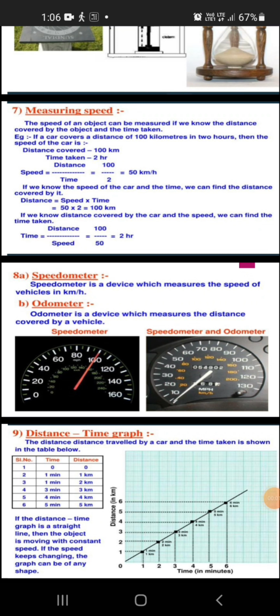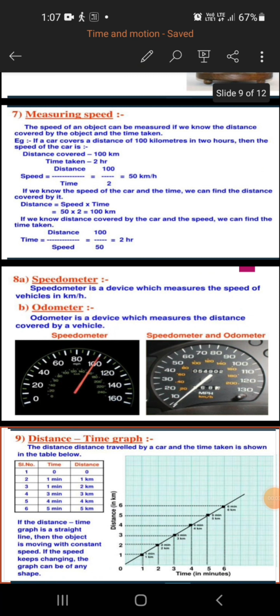So here we have learned about the concept of the distance time graph. Dear students, in relation to these problems, in the next class I will solve the problems with the new concept.